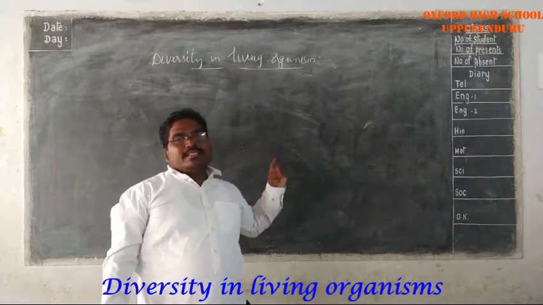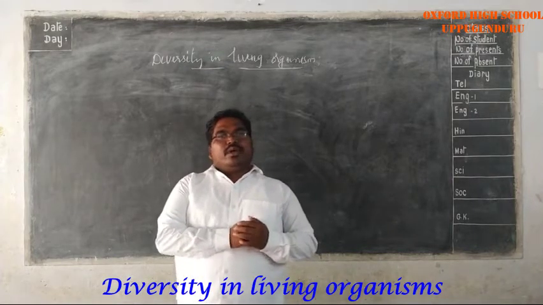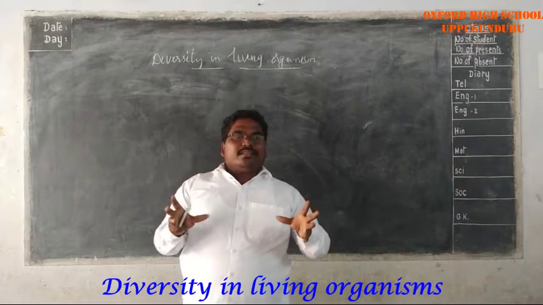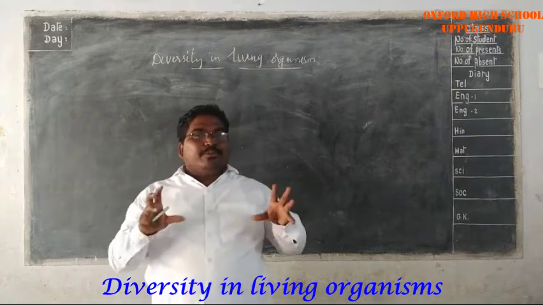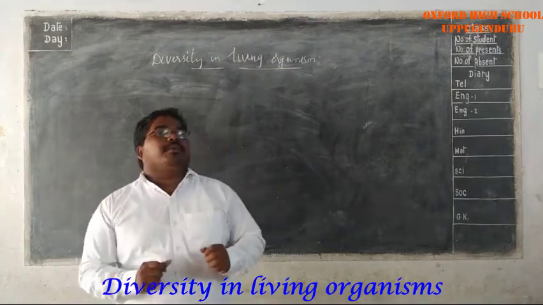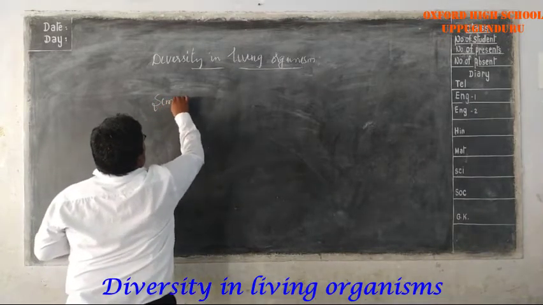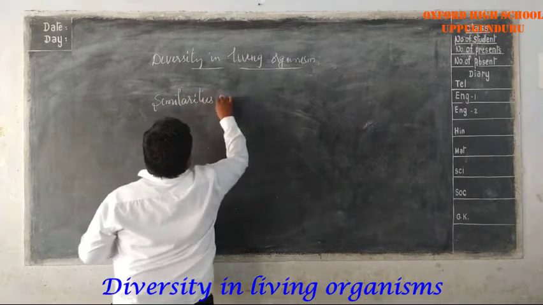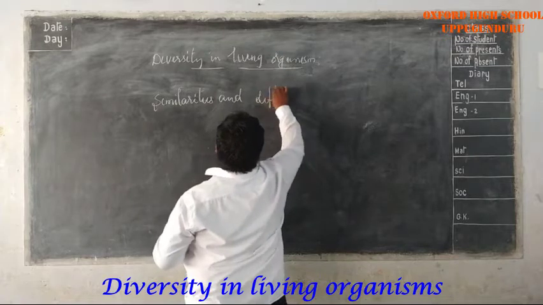Students, we started our lesson, diversity in living organisms. In the first class, we discussed a lot of things in the universe, the types of organisms that are present around us, and the similarities and differences among them. So all organisms have similarities and differences, dissimilarities.